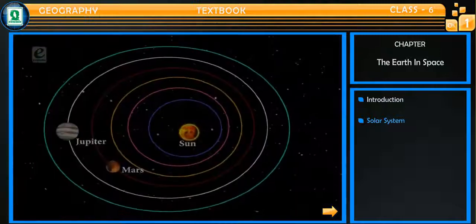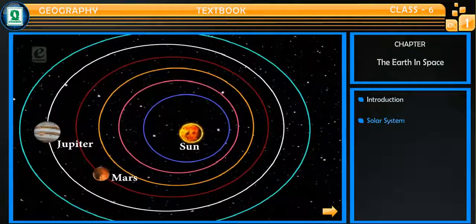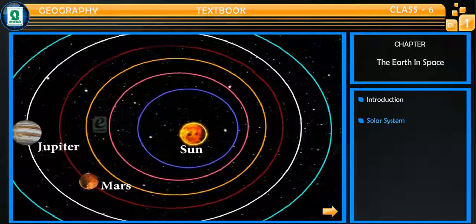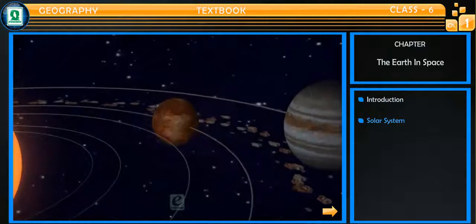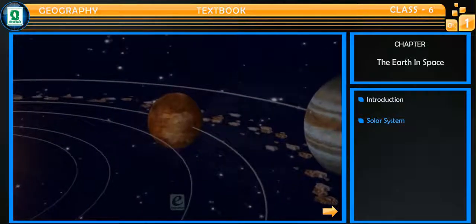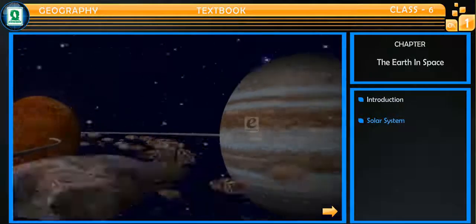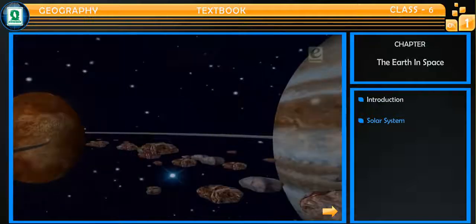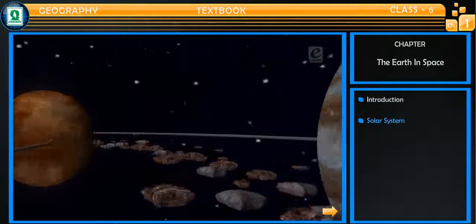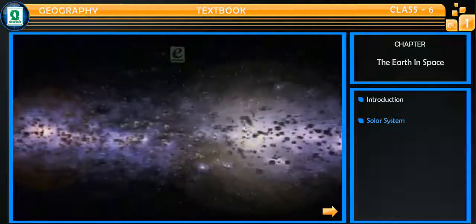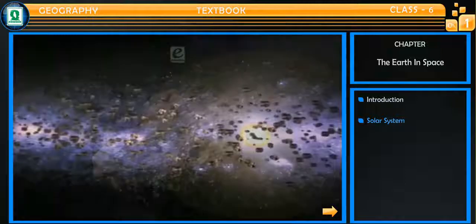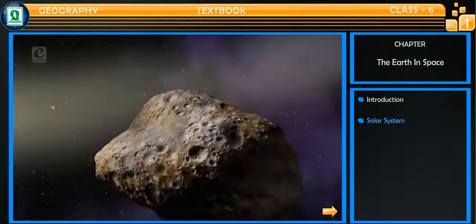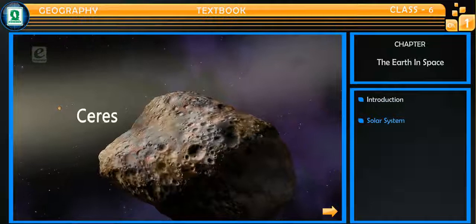Asteroids. Between the orbits of Mars and Jupiter, there are small rock pieces revolving around the Sun in elliptical orbits. These rock pieces are called asteroids or minor planets. They are believed to be pieces of a planet which probably exploded after its birth. The largest asteroid is Ceres.